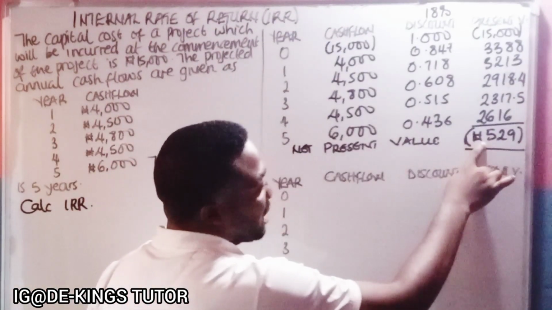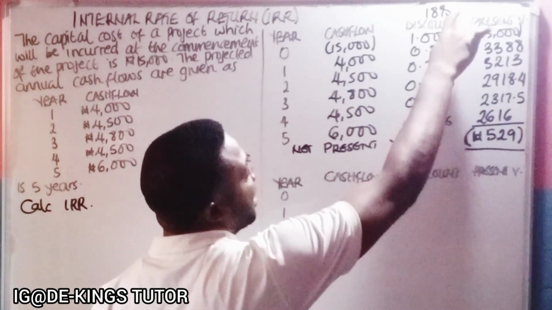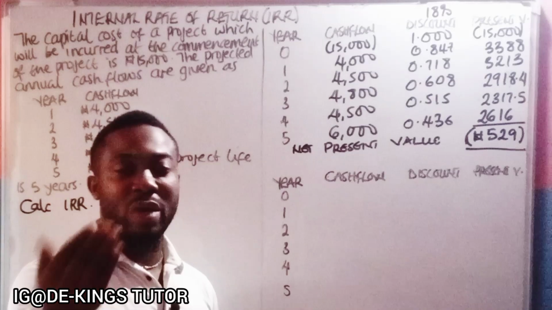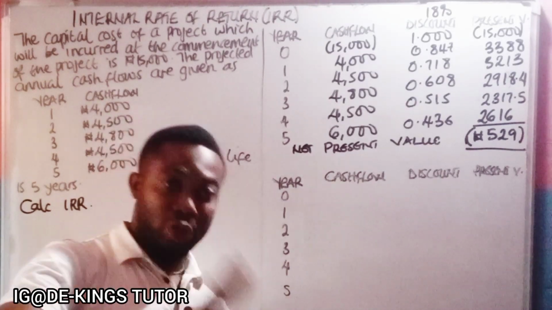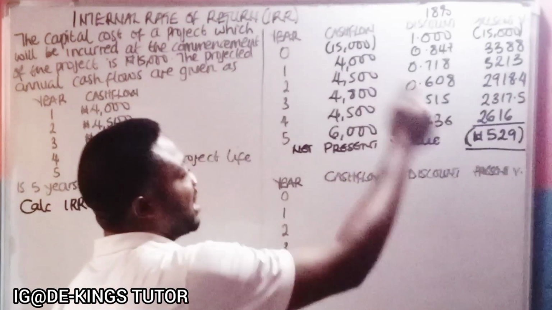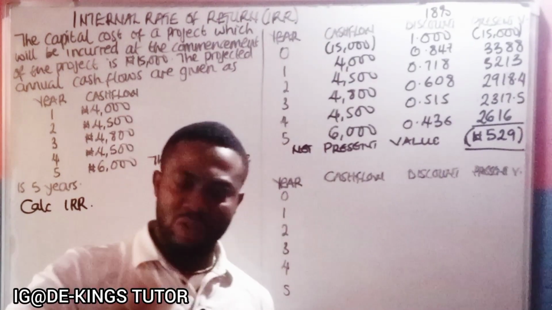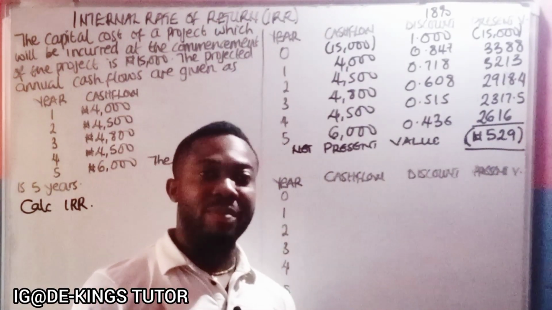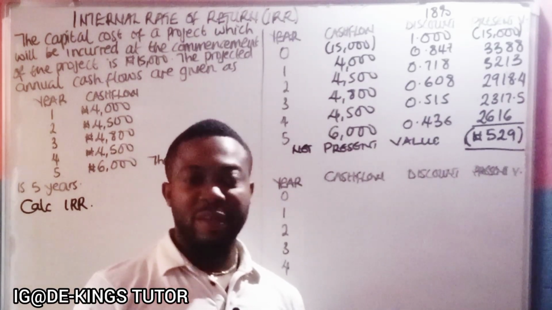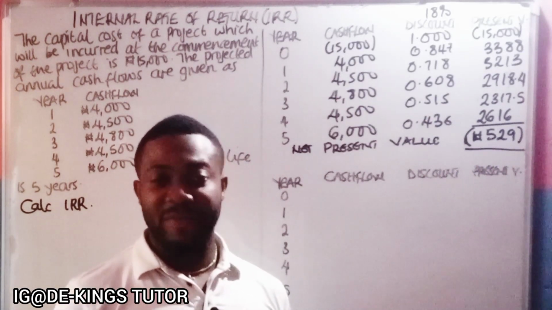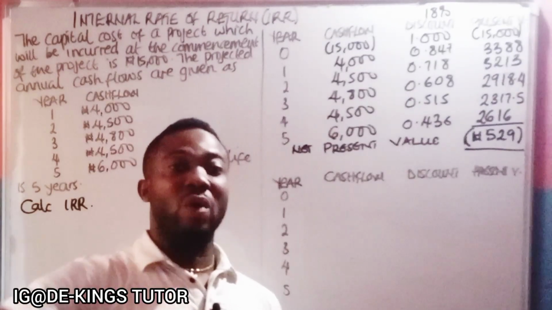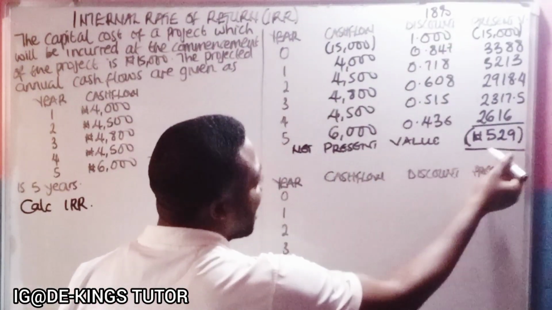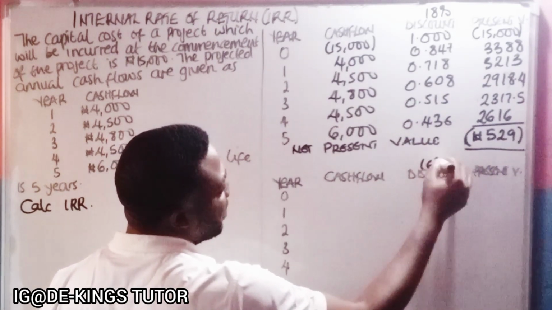Now you see, we've gotten a negative NPV at 18%. So the next thing now is to try and get a positive NPV. Now, how do we get a positive NPV? You reduce the rate, because a higher rate gave us negative. So we're going to reduce the rate so that we can have a positive NPV. If you're trying any question and the first one gave you a positive NPV, you're going to increase the rate to have a negative NPV. So since we have 18% at negative, now let's try 16%.